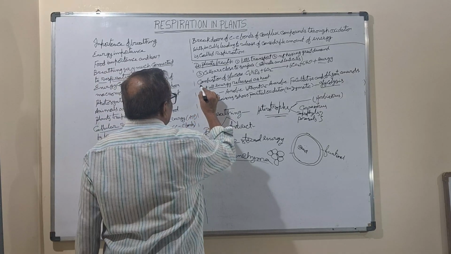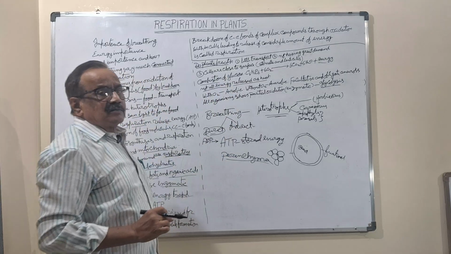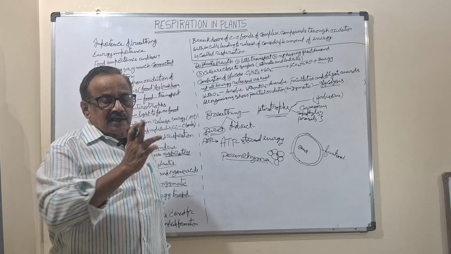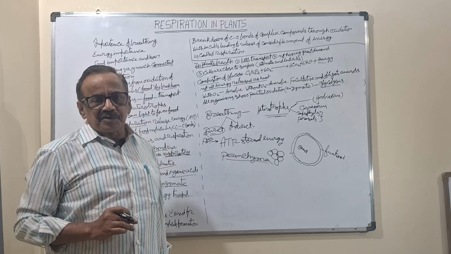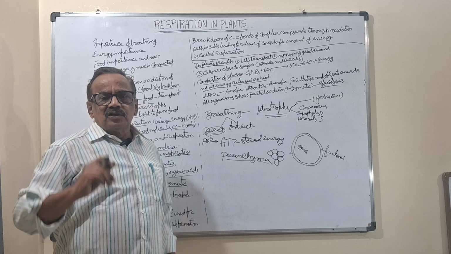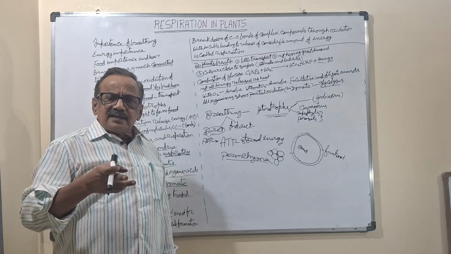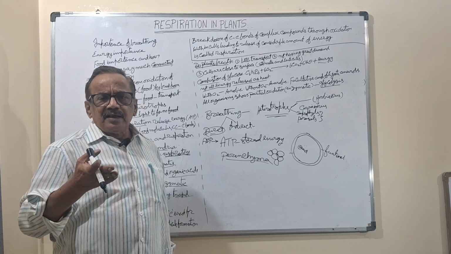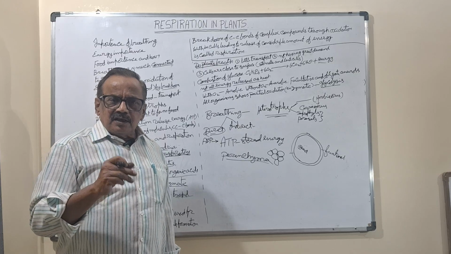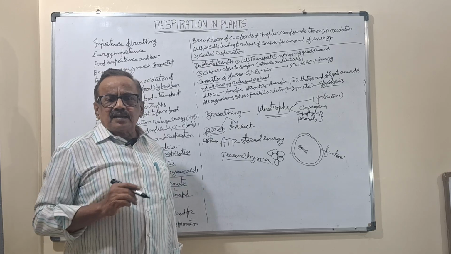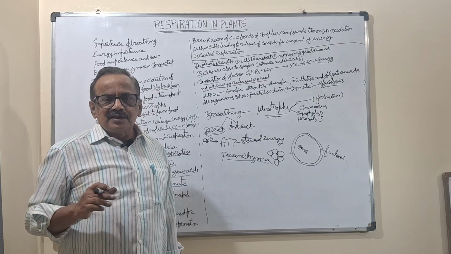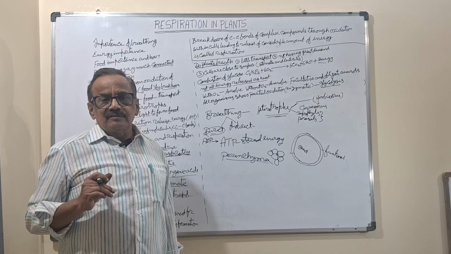Combustion, this is the process. What is combustion? There is physical combustion and biochemical combustion, but he has given biological combustion only. Physical combustion means you are burning a paper, it will burn and release energy. Yes, heat is coming, light is coming, that is the energy. The same thing will happen in biological combustion also, but it won't appear to you, it won't give light, but heat it will give.